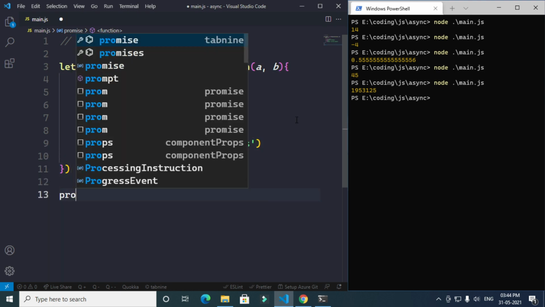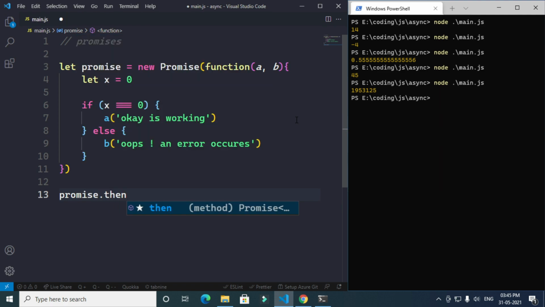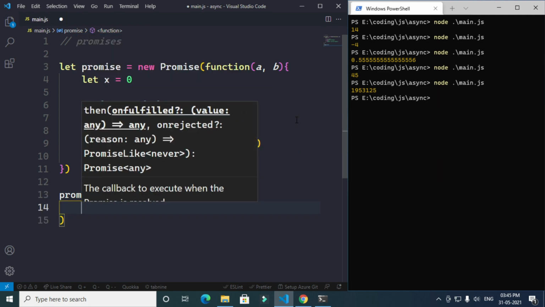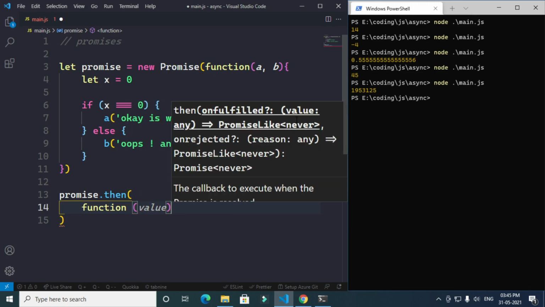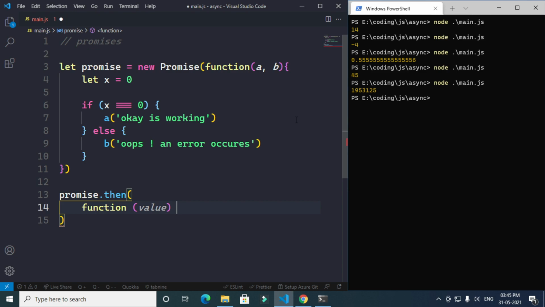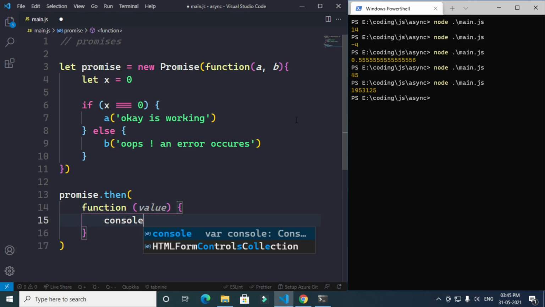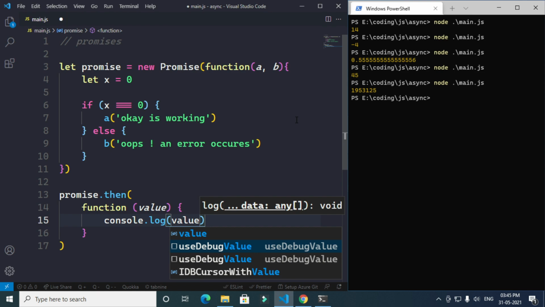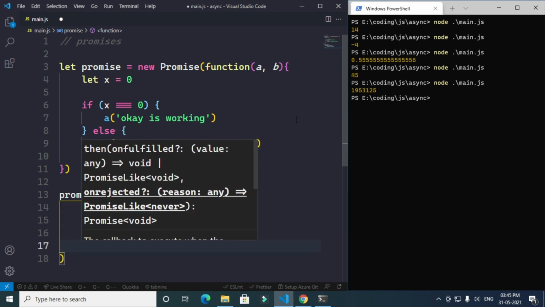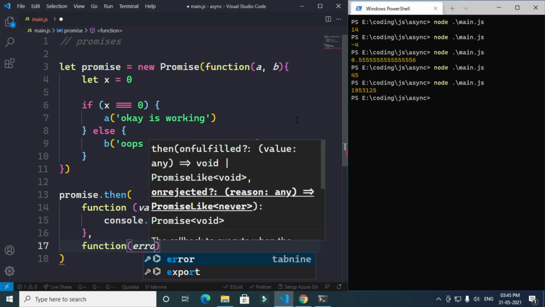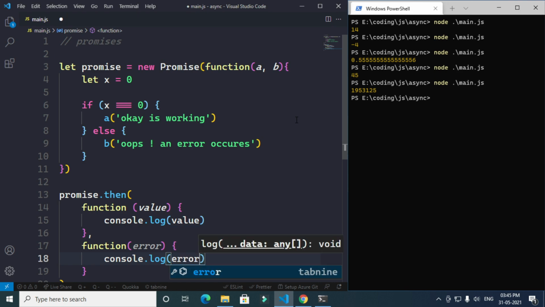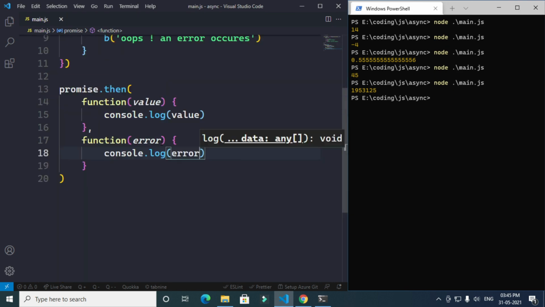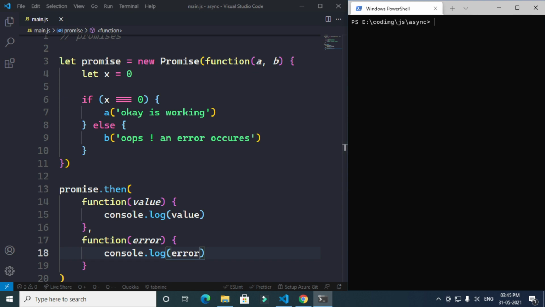After that, we'll give promise, and we're going to use the .then method, and this then method will have a function. This function will take a value, and then we're going to log the value. Next, we're going to give another function. We'll have error, and after that, we're going to log the error. All right, so let's run and see what happens.